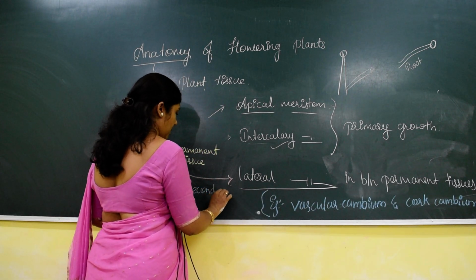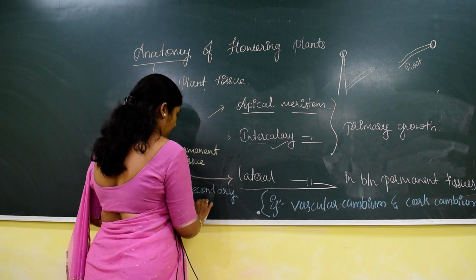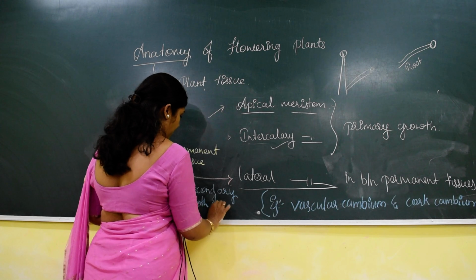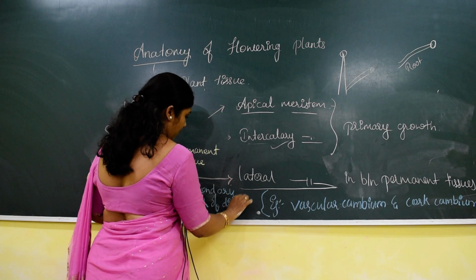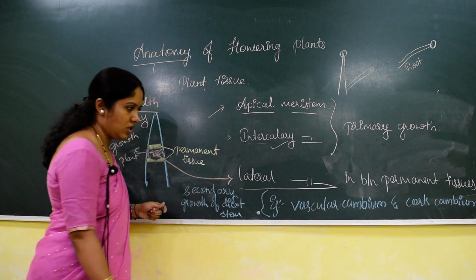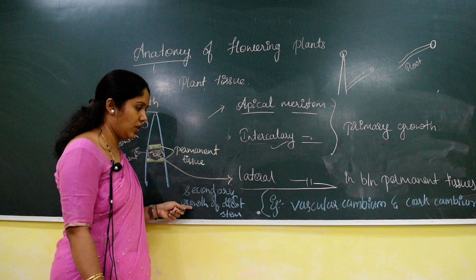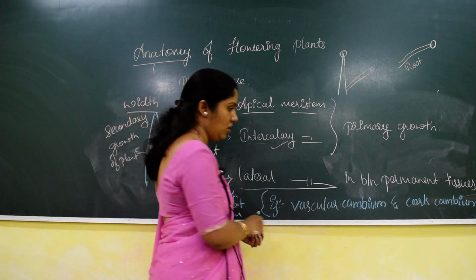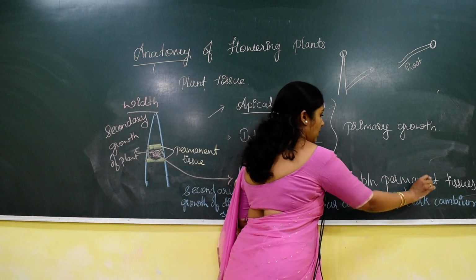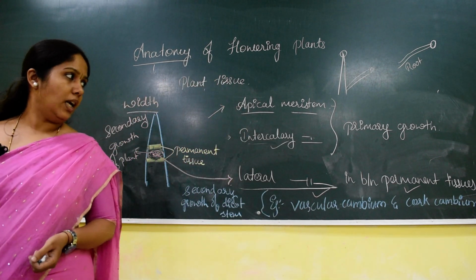When we start the last concept of this chapter, secondary growth of dicot stem, while explaining this concept, I'll ask: name the lateral meristem which is involved in secondary growth of dicot stem. You have to remember these two words. One is vascular cambium, another one is cork, C-O-R-K, cork cambium.